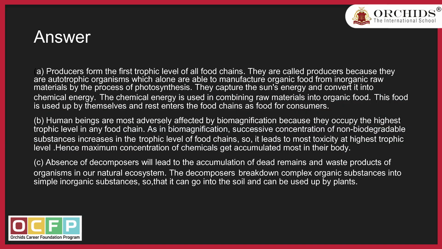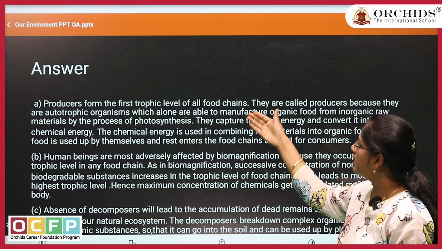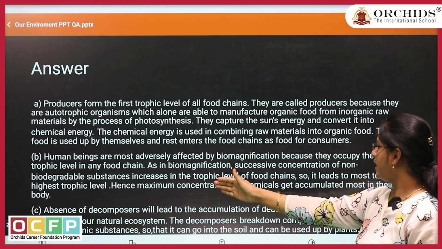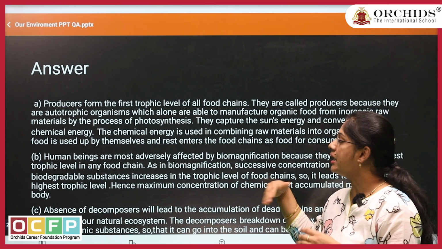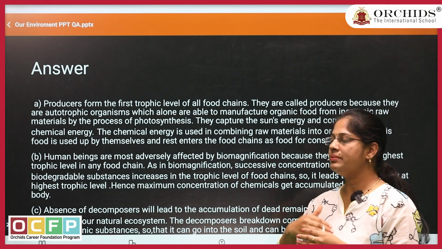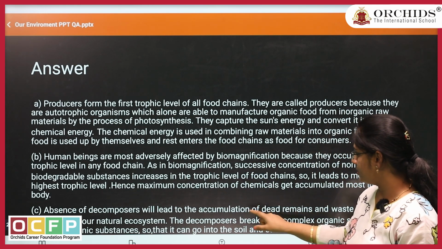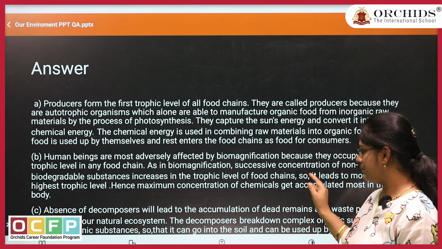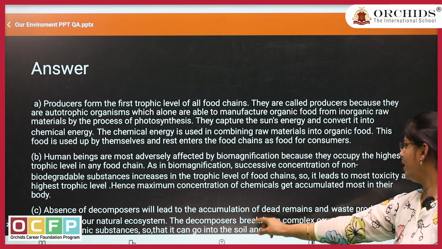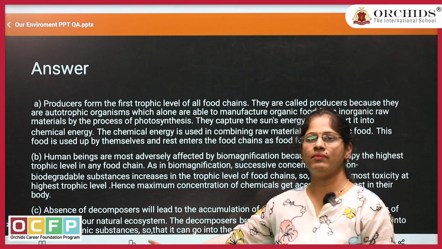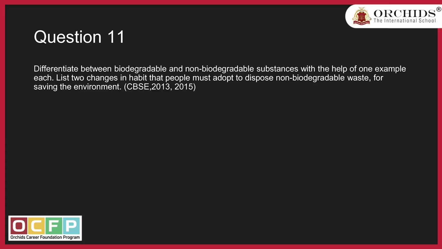See here. First answer, as we discussed: producers, since they are autotrophs, we keep them under the first trophic level. Second, we discussed why humans belong to the highest trophic level and how they are adversely affected by biomagnification. And the third one: if decomposers are not there, what would happen? Our soil, land as well as air will get polluted, and we will suffer from health issues.